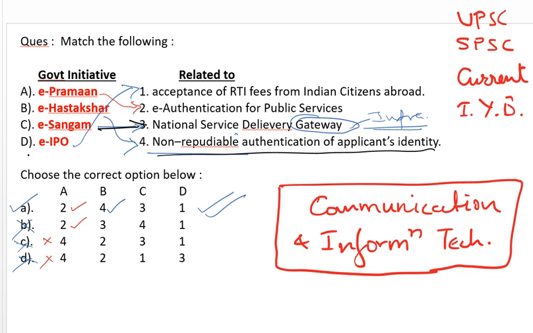E-Sangam is nothing but the National Service Delivery Gateway, and EIPO is for RTI fees from Indian citizens and also people living abroad. In this way you can take out the points and bits from this topic.